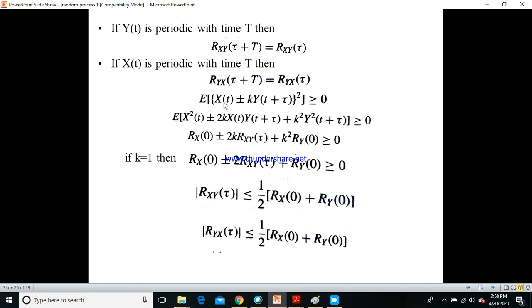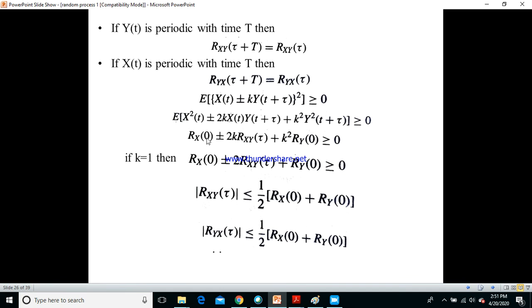Here x of t is a, and k into y of t plus tau is b. Substituting, we get x square of t plus or minus 2 k into x of t into y of t plus tau, plus k square y square of t plus tau.